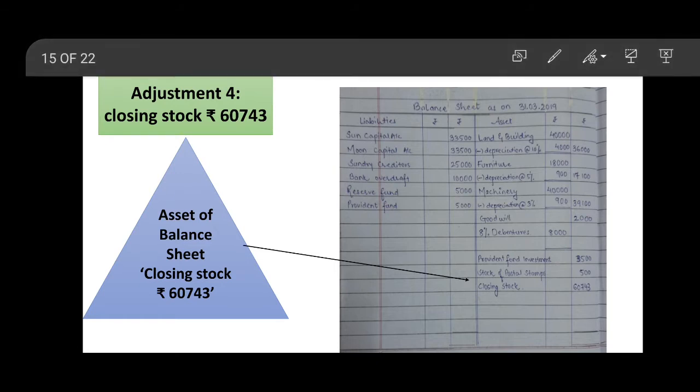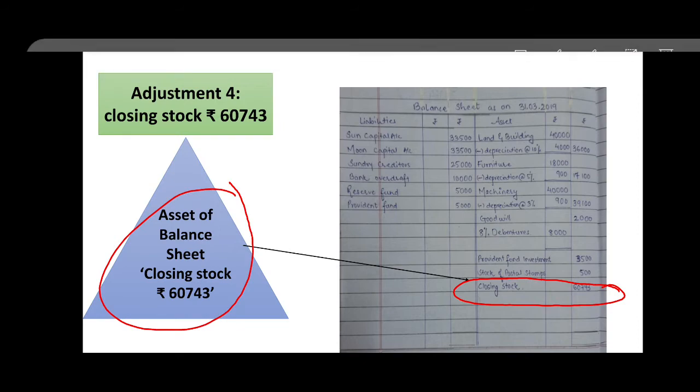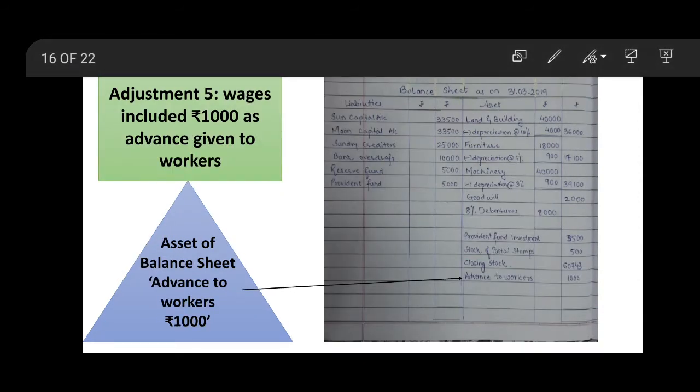Adjustment 4 says closing stock is rupees 60,743. Assets balance sheet, closing stock 60,743, which is written here in the asset side of balance sheet. Closing stock 60,743. Next, adjustment 5. Wages included rupees 1,000 as advance given to workers. Advance goes to asset side, so to the asset of balance sheet as advance to workers rupees 1000.